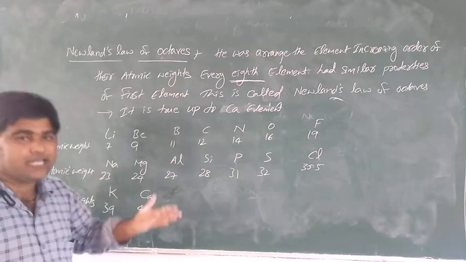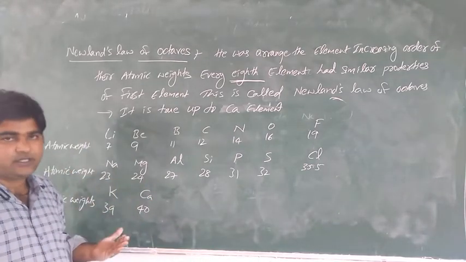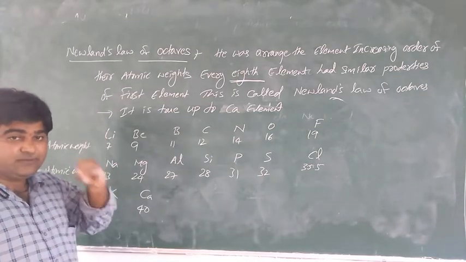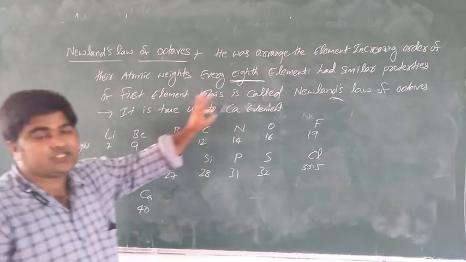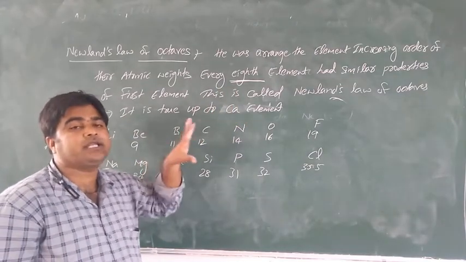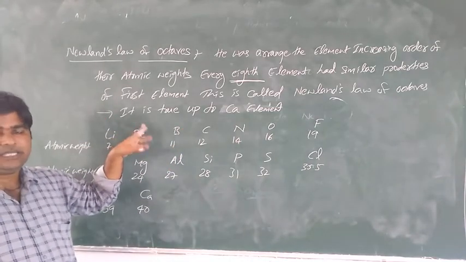But it was observed only up to calcium. For more than 20 elements, that is, beyond atomic number 20 calcium, it was not observed. That's why it seems true only up to the calcium element. Is that clear? It was observed only up to 20 elements. Is it clear?